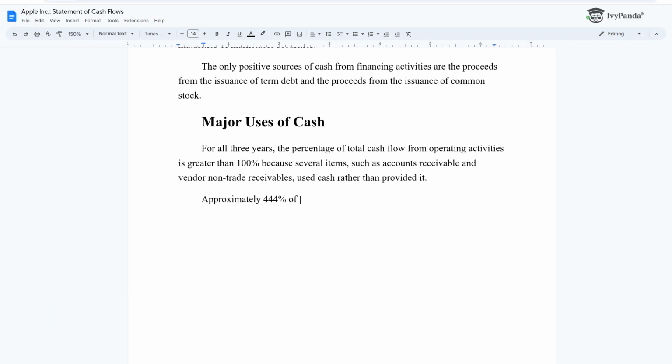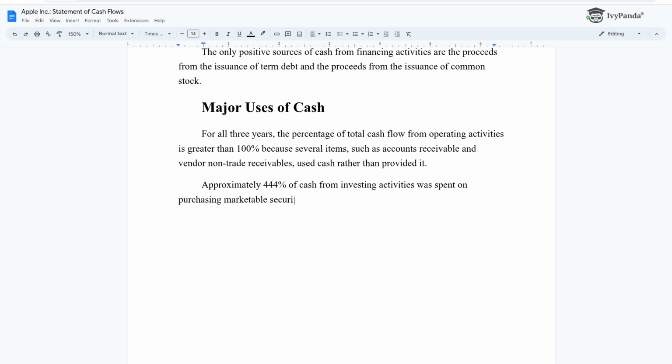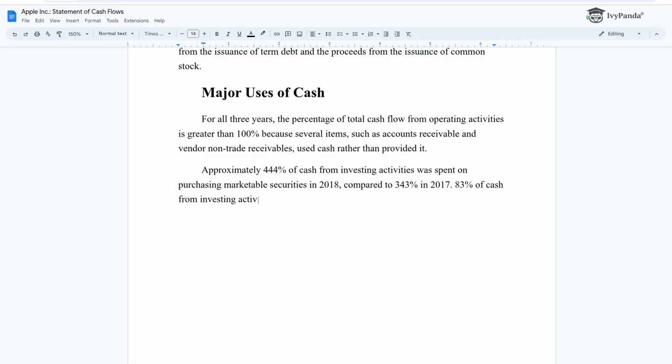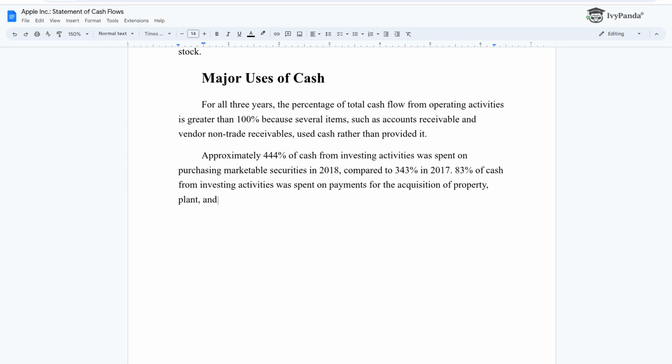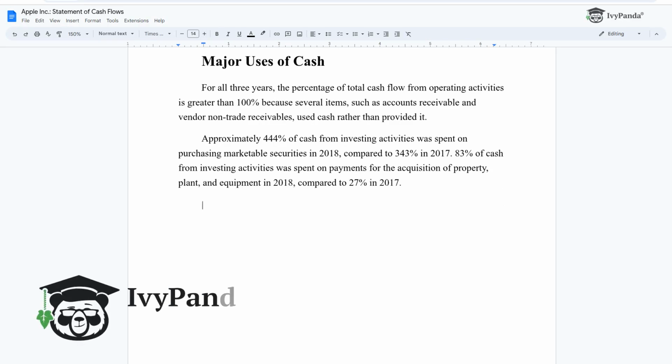Approximately 444% of cash from investing activities was spent on purchasing marketable securities in 2018, compared to 343% in 2017. 83% of cash from investing activities was spent on payments for the acquisition of property, plant, and equipment in 2018, compared to 27% in 2017.